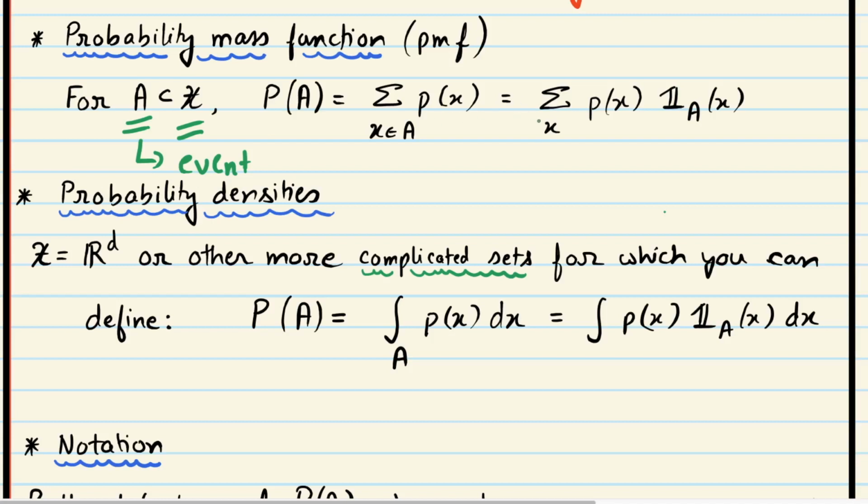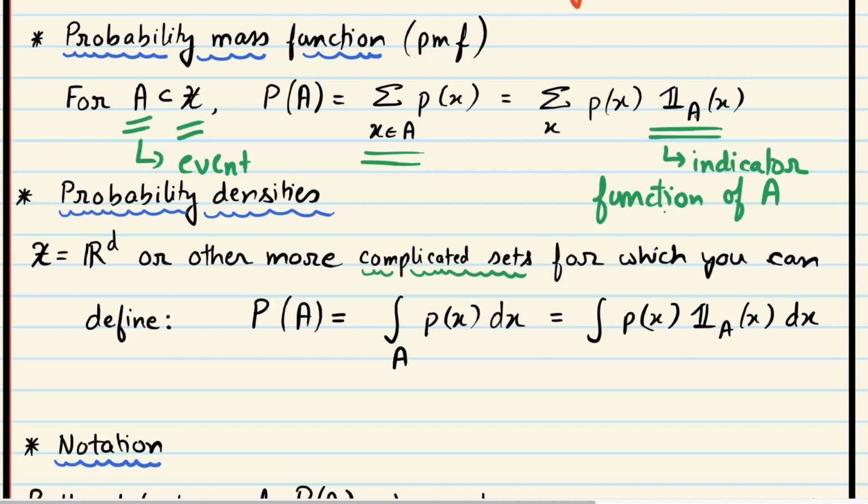Let me write it in a different way. Instead of writing this as a summation over X in A, I write it as a summation over all X, but I multiply this thing with an indicator function here. So this thing here has a name. It's the indicator function of A. This function takes X as input and outputs 0 or 1. When X belongs to A, the output is 1. When X doesn't belong to A, the output is 0. So it's the indicator function of A.